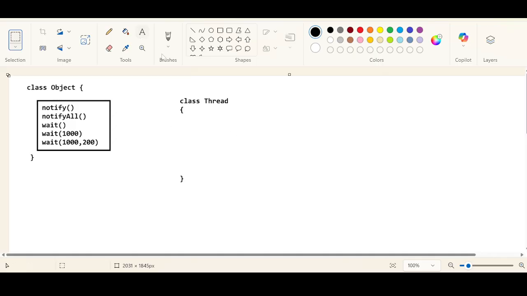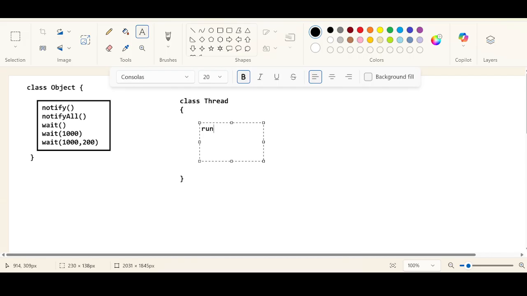Okay, inside the Thread class you have so many things, right? You have the run method, the join method, the yield method, and so many more. The sleep method, I mean Thread.sleep method. So many methods are part of the Thread class.